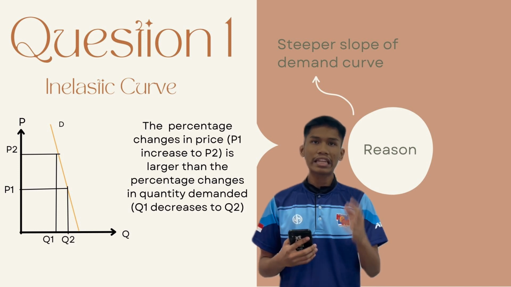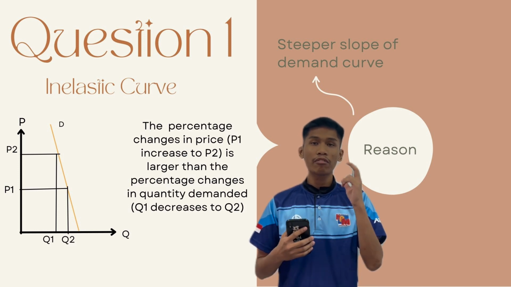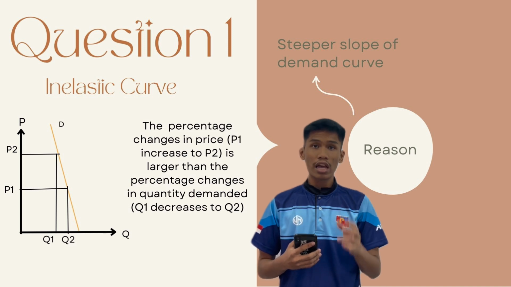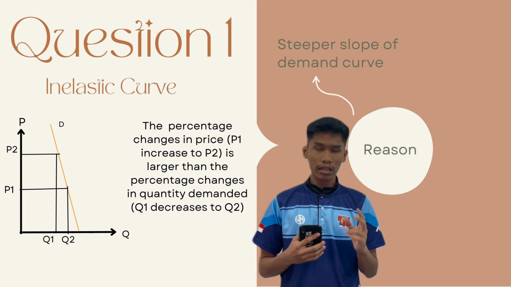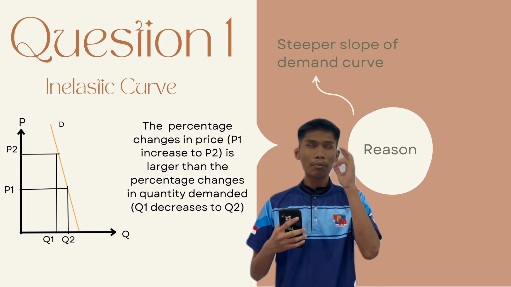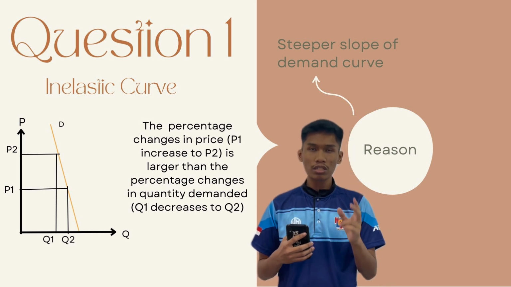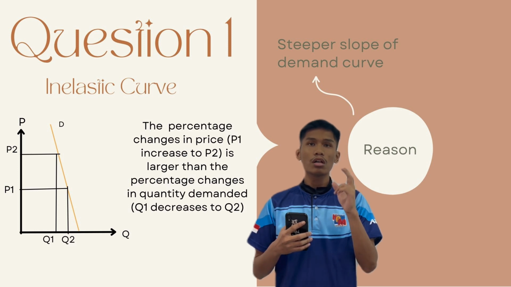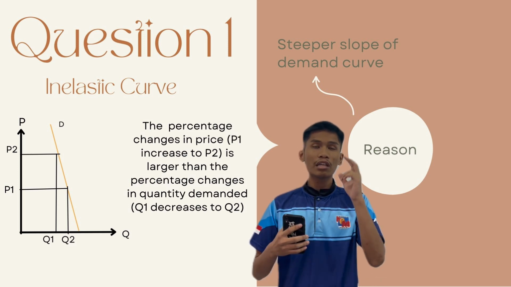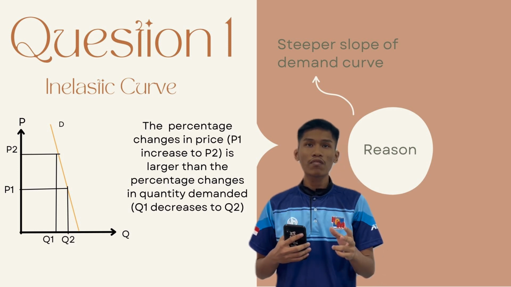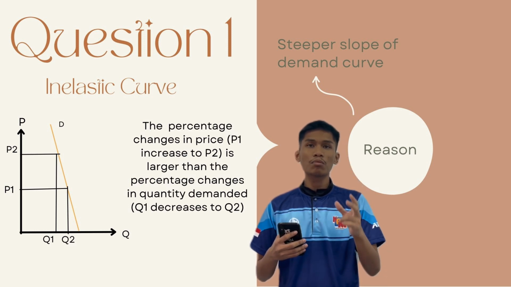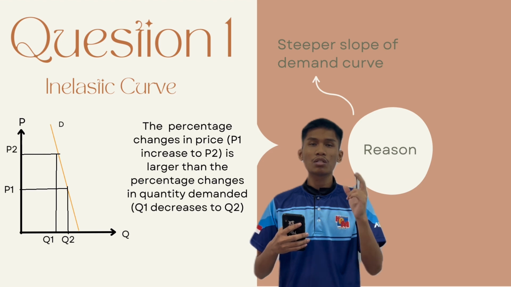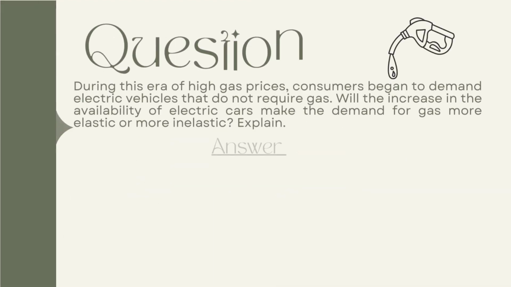For example, at article paragraph 1, we can see that regular motor gasoline has decreased 28% from its peak in 2018, when the price went from $3.70 to $2.68. And the effect on automotive travel is not much because the inelastic principle is that the change in price is bigger than the change in quantity demanded.